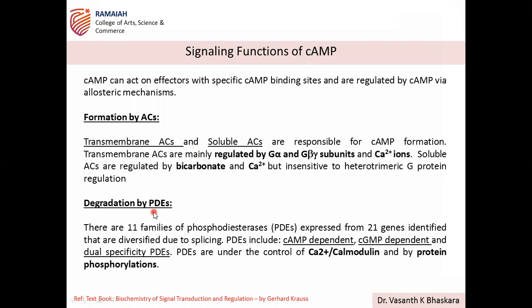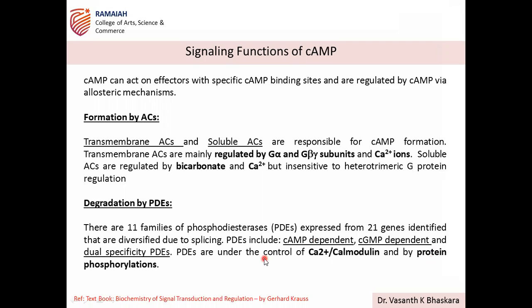Then degradation is by phosphodiesterases. There are 11 families of phosphodiesterases, expressed from 20 genes, identified so far. These different PDEs include cAMP dependent PDEs and cGMP dependent PDEs. In the last slide we discussed that PDE can be the same for both cAMP and cGMP.